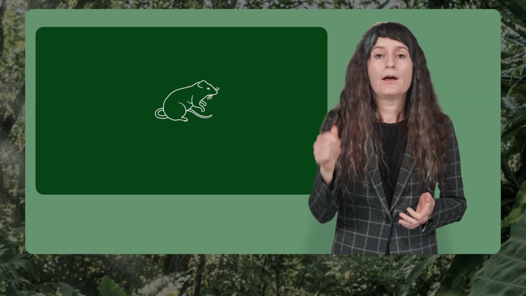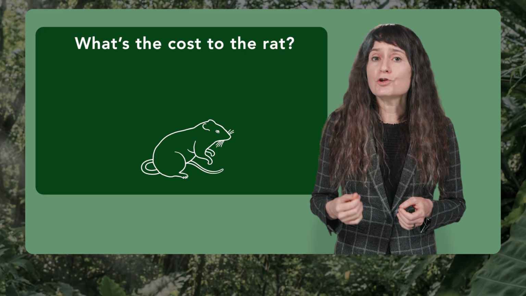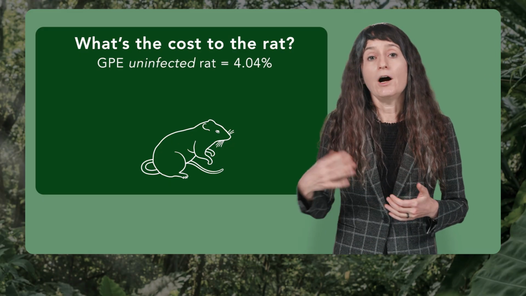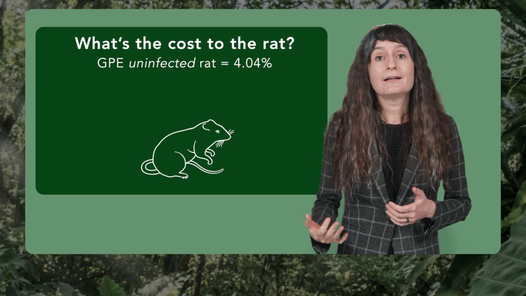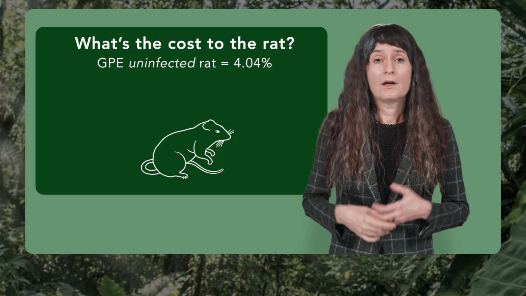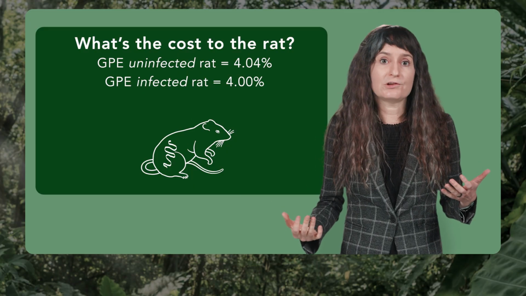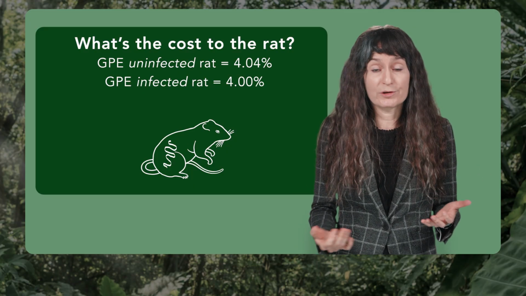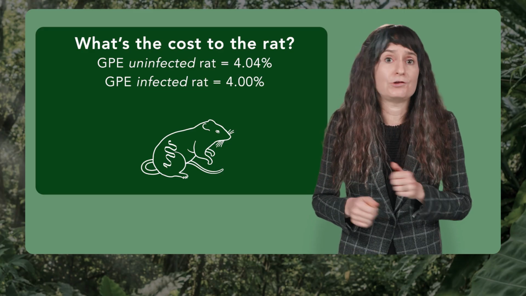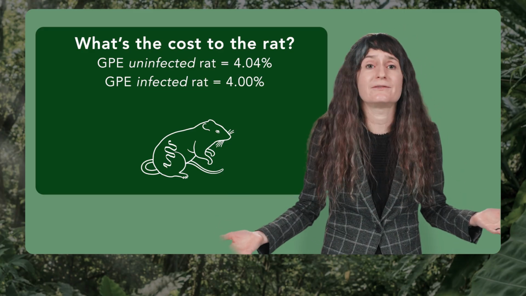Okay, so let's take a look at the rat's gross productive efficiency on its own and when it has some tapeworms. An uninfected rat has a gross productive efficiency of 4.04%. If 100 grams of food go into the rat, it can add 4.04 grams of rat tissue. For an infected rat, gross productive efficiency is 4.00%. If 100 grams of food go in, the rat can add 4 grams of rat tissue. Not much of a difference.